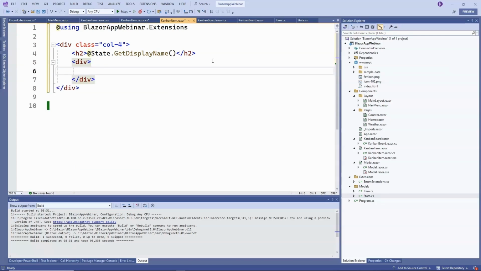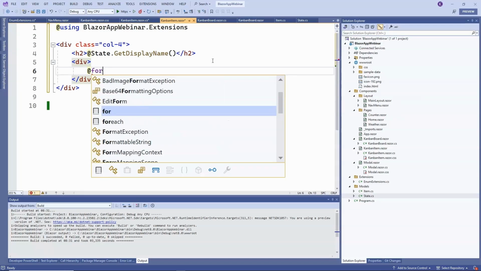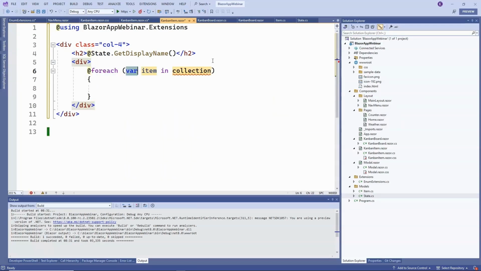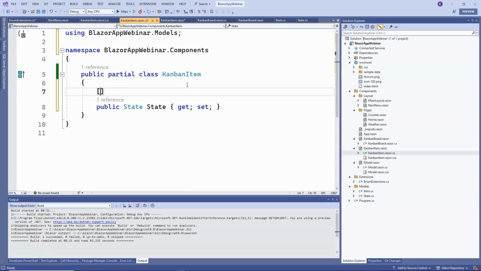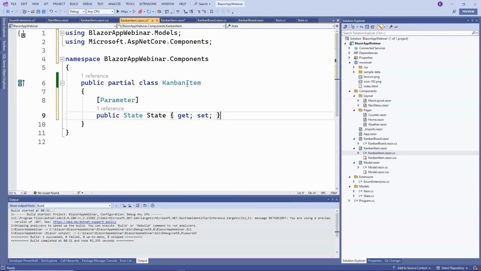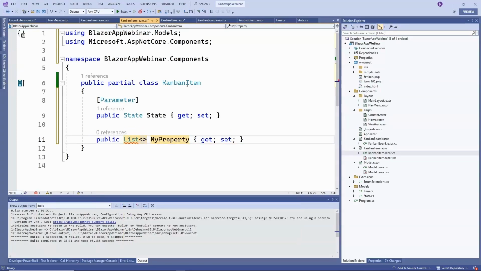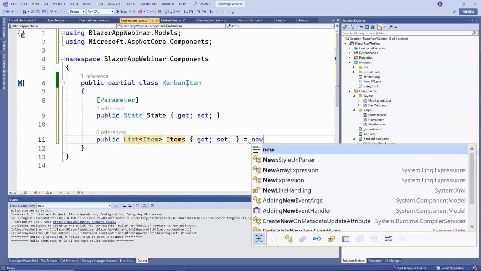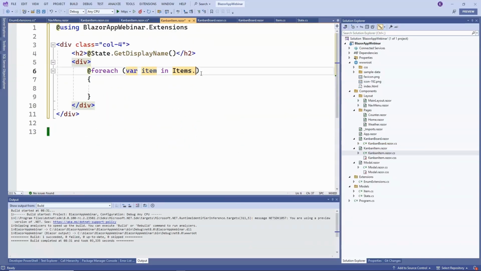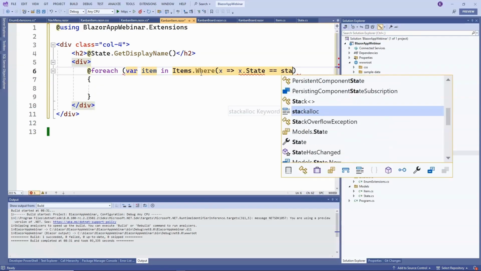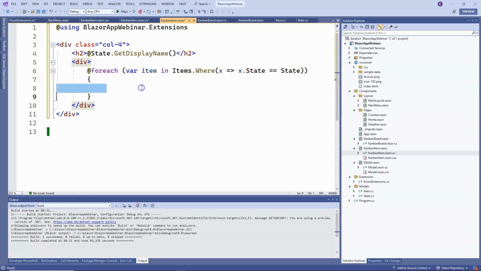We'll also have to do it here in C#. Add another parameter. And of course, this state will be a parameter that can be passed to our component. And this is exactly where we will want to add another one. The parameters will be the items themselves, such as notes or tasks, also passed to this component. And that's exactly in the foreach. We will iterate through these notes. We are interested in the notes, but only those with a status, our column. Great, so here we will display tasks.